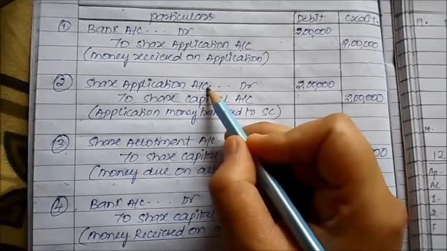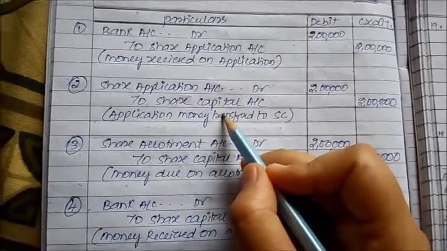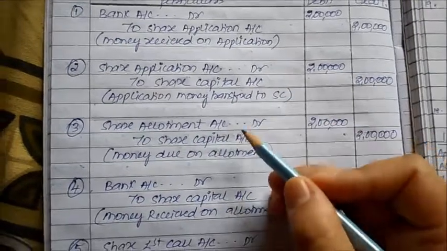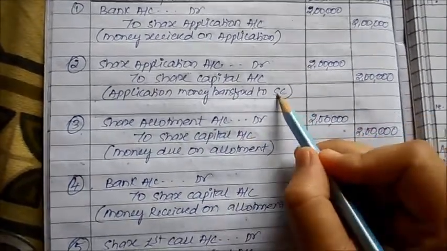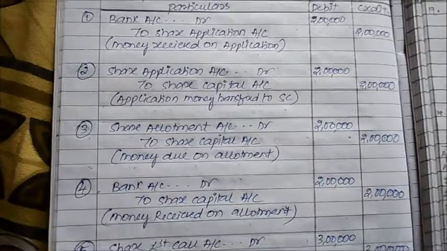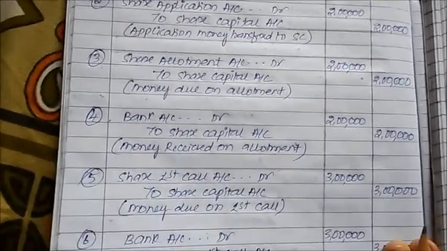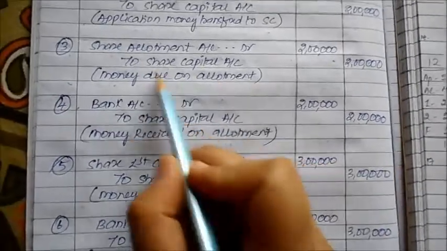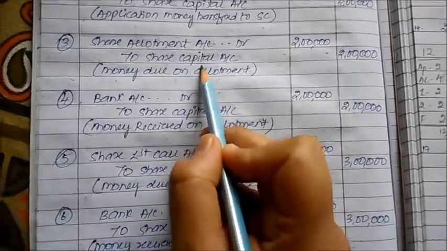So bank account to share application, the money that is received, and now this money received in the form of application will become your share capital. So it is share application to share capital. Next, if I have confirmed that all of these people are eligible to become shareholders in my company, then I will ask them to make the remaining payment in the form of allotment. So share allotment to share capital.